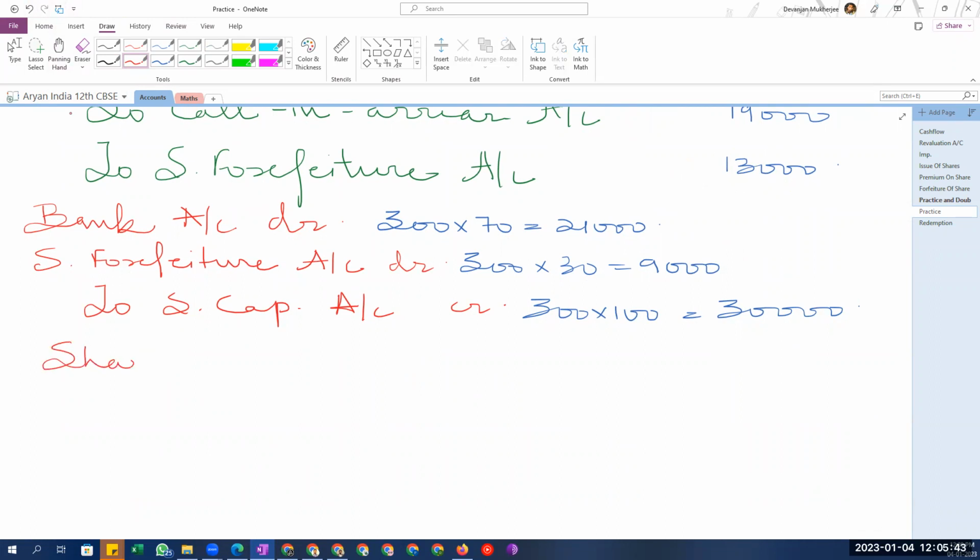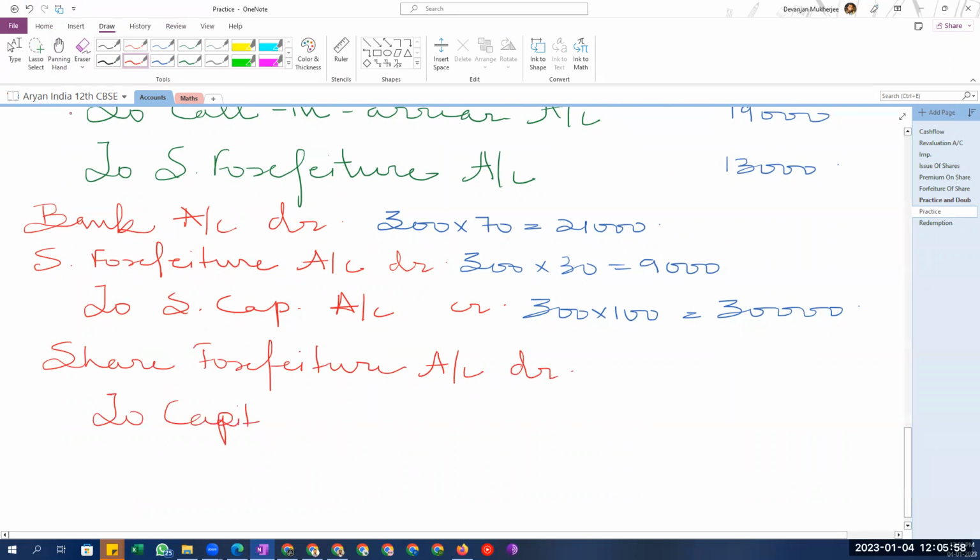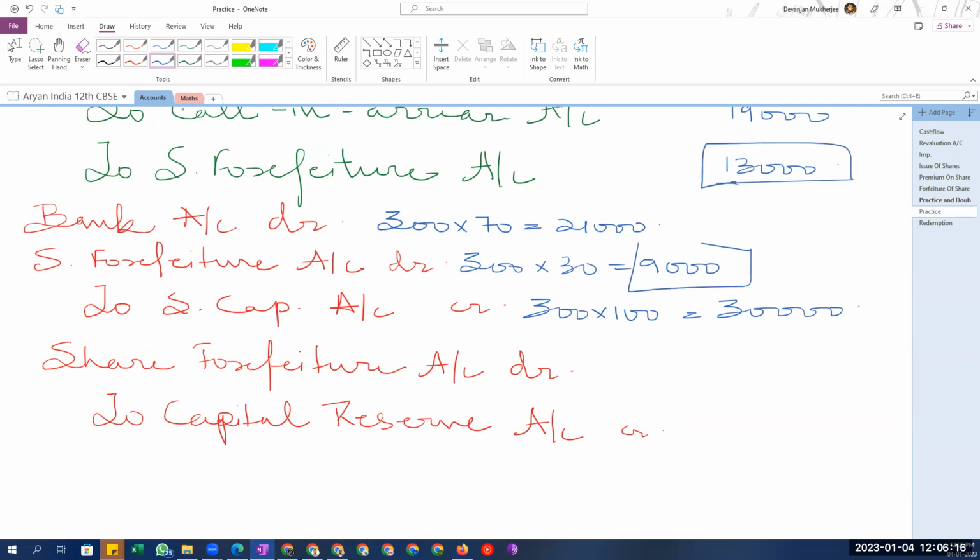Share forfeiture surplus money will be transferred to the capital reserve account. Okay. How much? 9,000. Extra surplus. How much did we use? We had 13,000, out of which 9,000 we used. So how much will we transfer? 4,000.